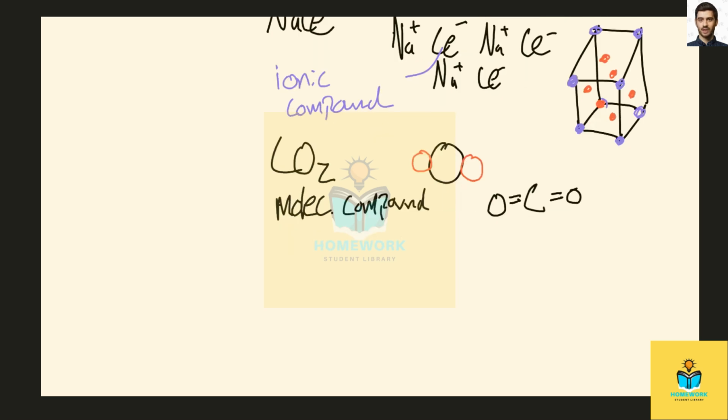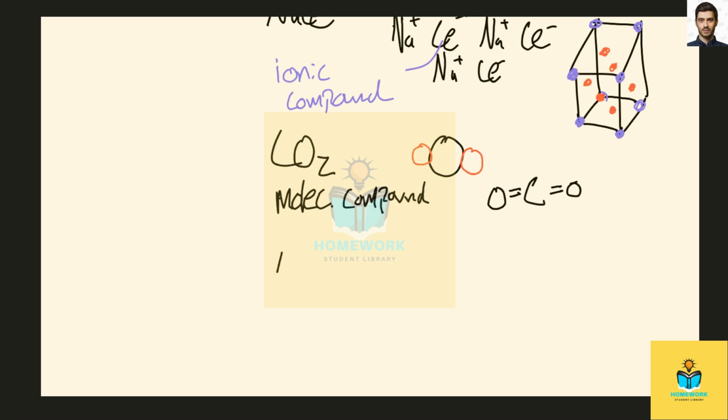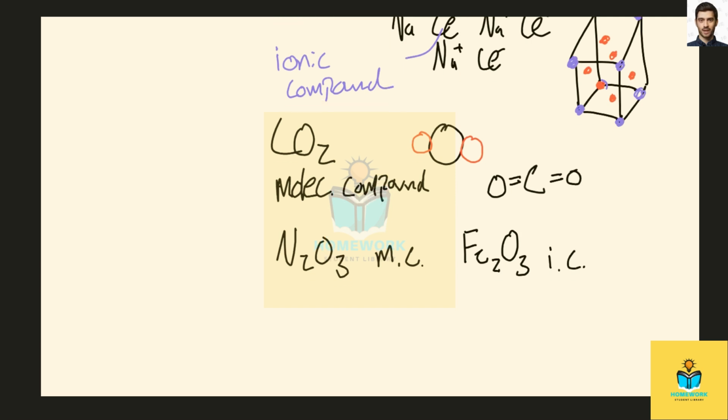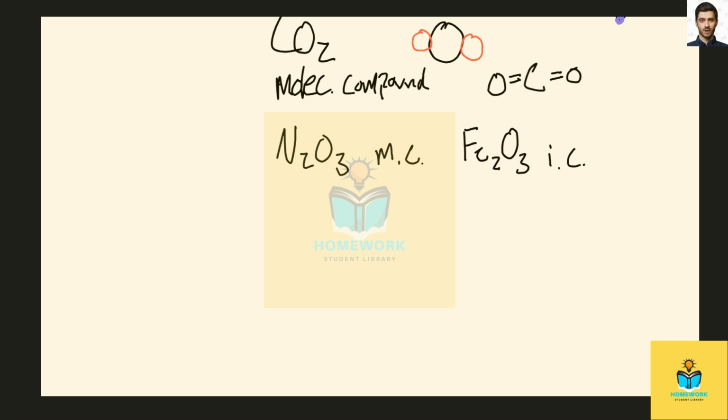And we can go through the rest of these. N2O3 is also a molecular compound. Okay, iron oxide. Okay, this is an ionic compound. Okay, calcium.